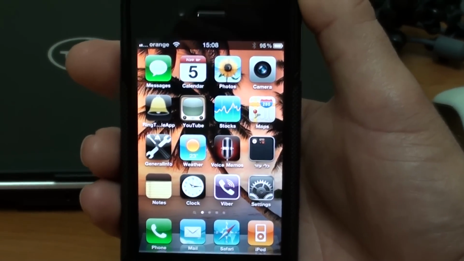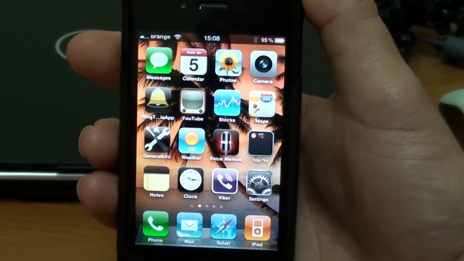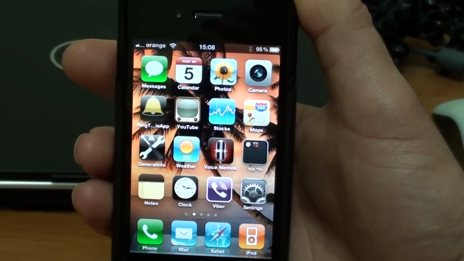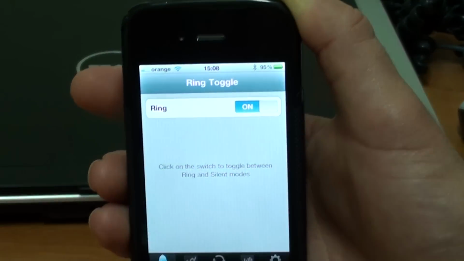This is a demonstration of the GeneralInfo app developed by Ronnie Gutertz. The app can be found in AppStore. Here is its icon. Let's open it.